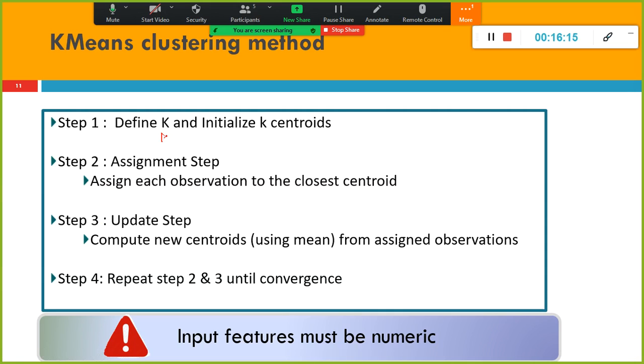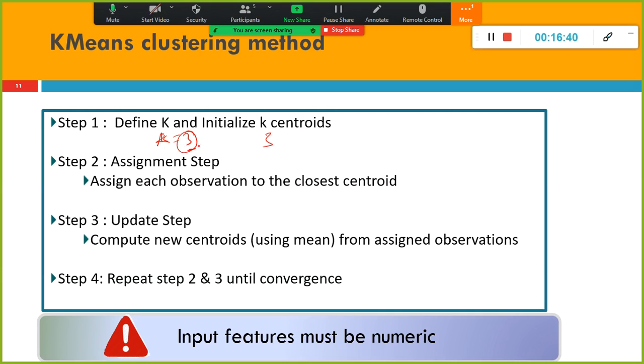So let's say k is equal to 3. First step, k is equal to 3, right? And what happens is, as soon as I specify the number of clusters, which is nothing but k equal to 3, it initializes randomly the 3 centroids. 3 groups need to be created, or 3 segmentations have to be created. This is what I defined as part of step 1.